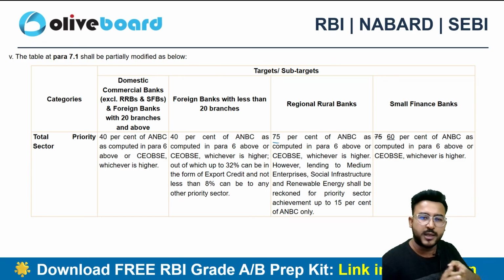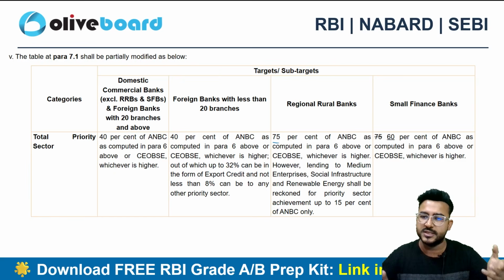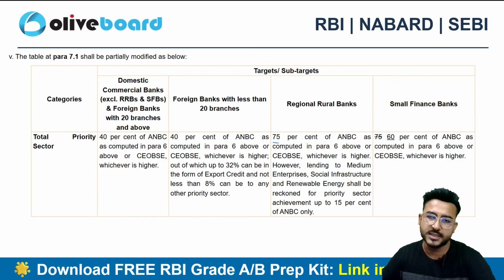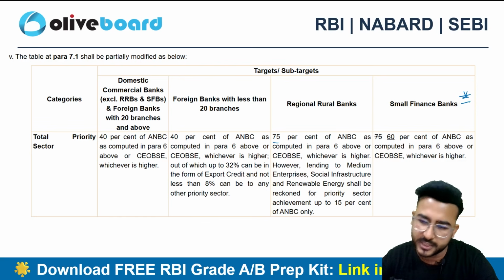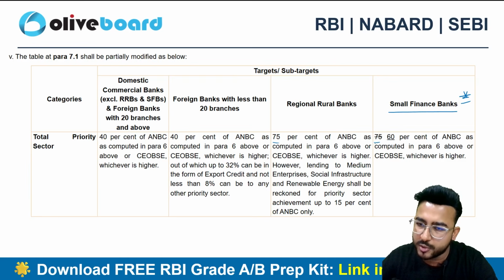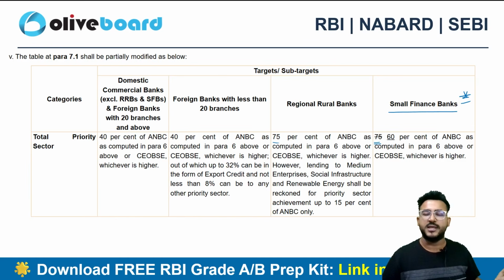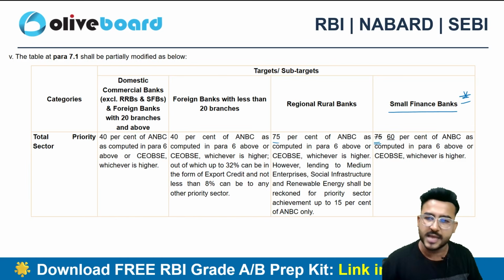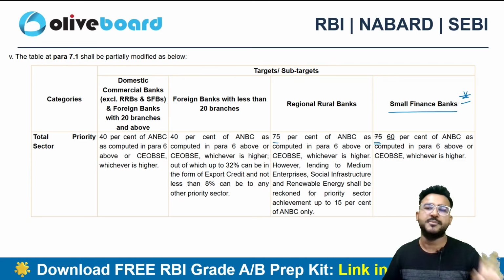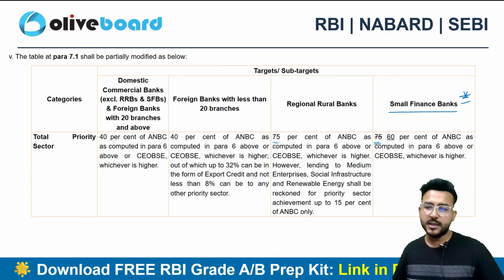There also it was 40, 40, 75 only. Then what is the change? Small finance bank is the change, and this is going to be super important for your examination. Earlier, small finance banks had to contribute 75% of the ANBC or CEOBSE, whichever is higher, but now only 60% needs to be contributed. So there is a reduction.